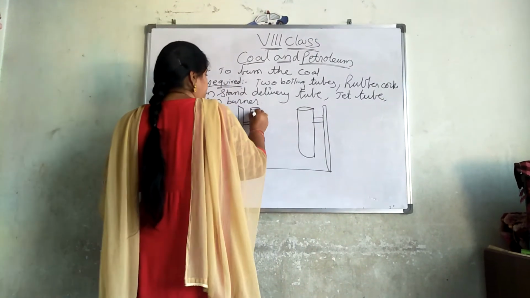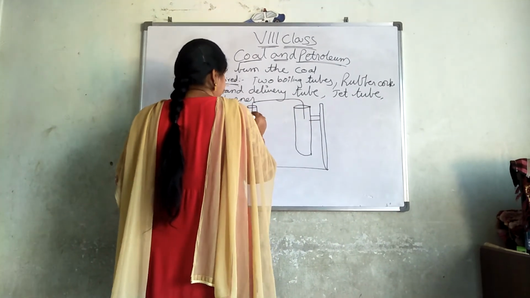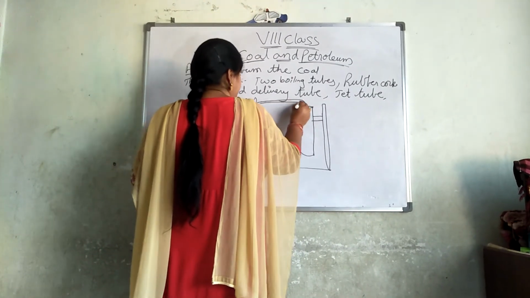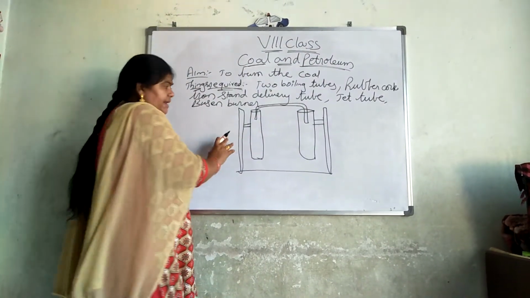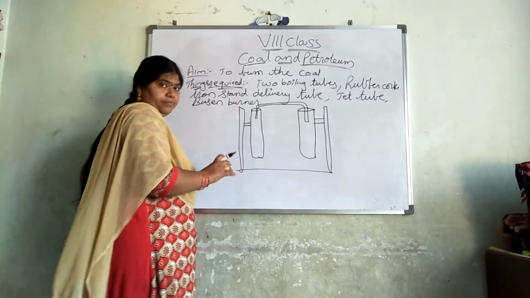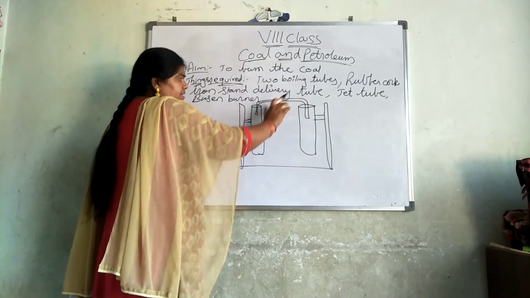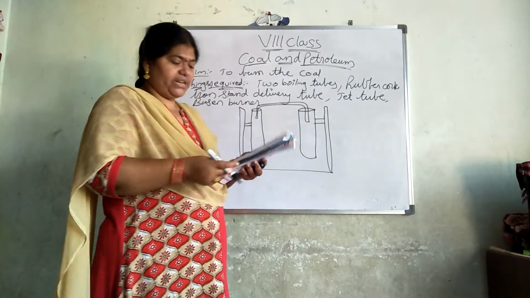And a U-shaped tube must be connected here. So take 2 iron stands, connect 2 test tubes to both the iron stands and connect a U-shaped tube.